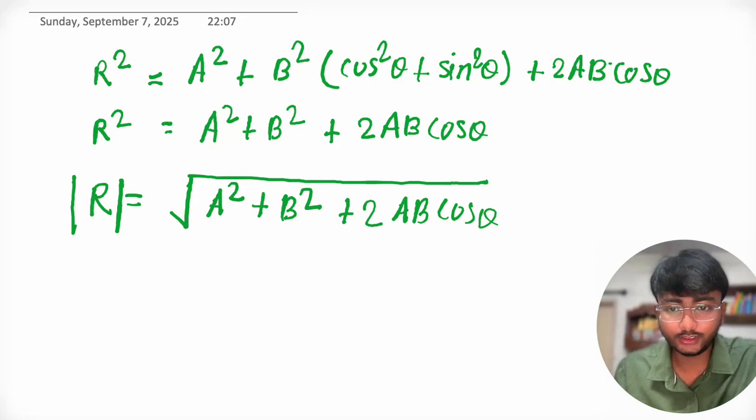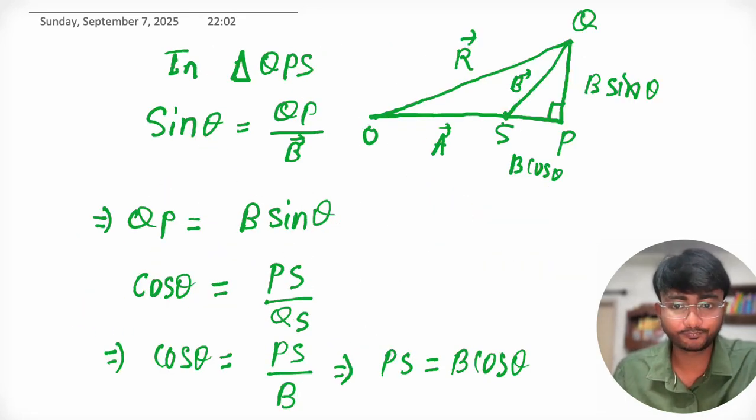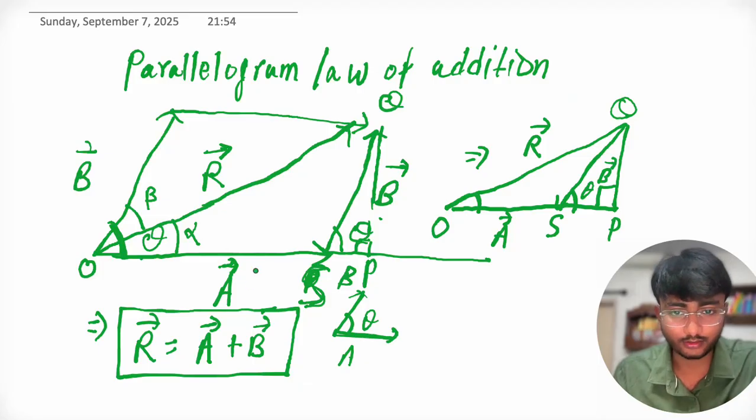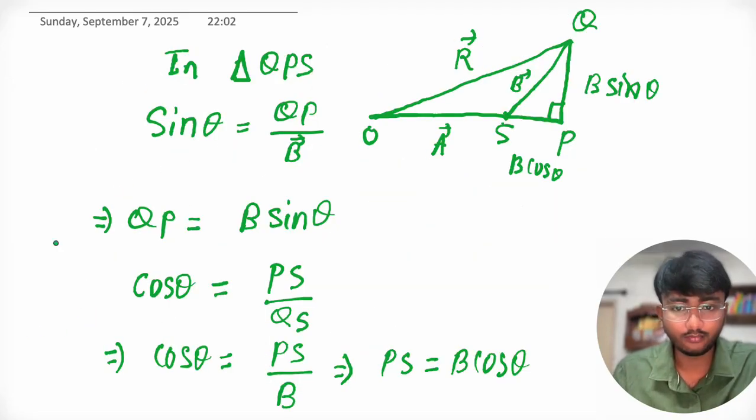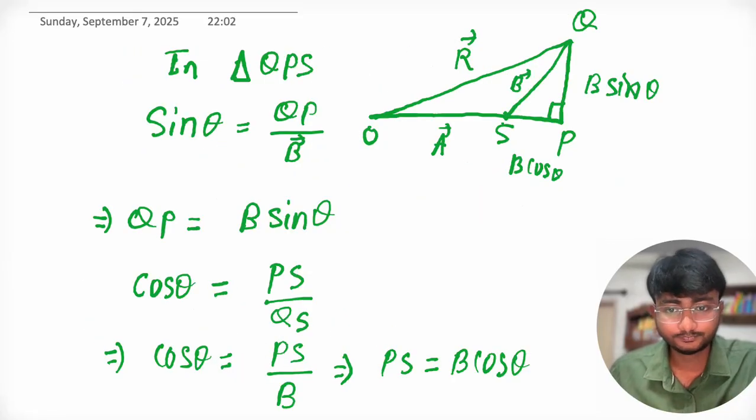Now from here you can calculate the angle between the resultant vector and the first vector. What is the angle here? This is alpha.